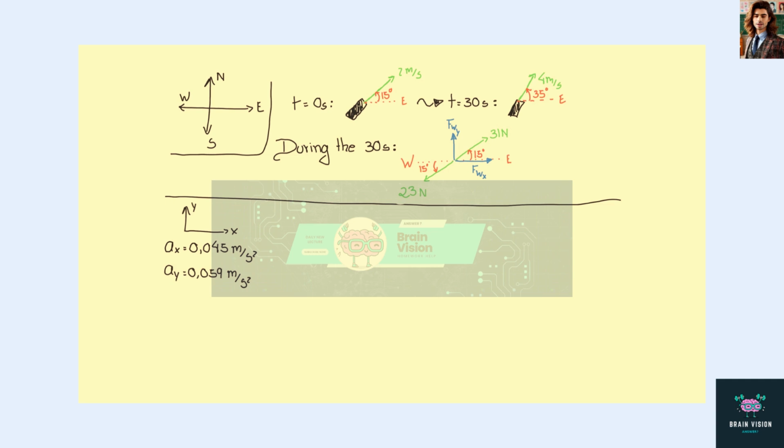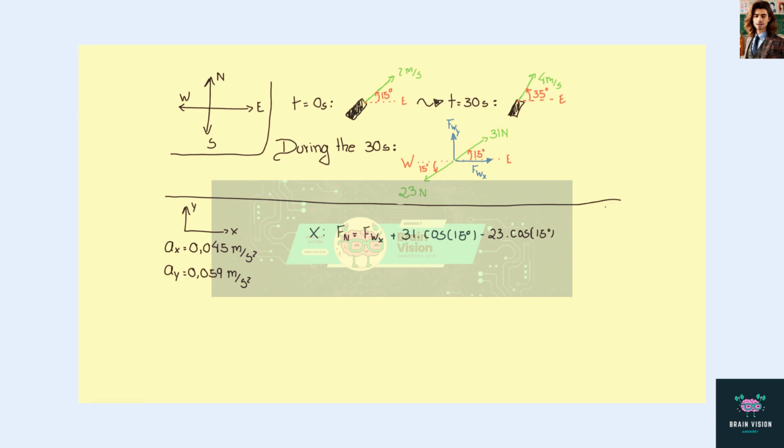On the x direction, the net force is equal to the wind force on the x direction, which we don't know yet, plus 31 times the cosine of 15 degrees, which is the x component of this force, minus 23 times the cosine of 15 degrees, which is the x component of this force.